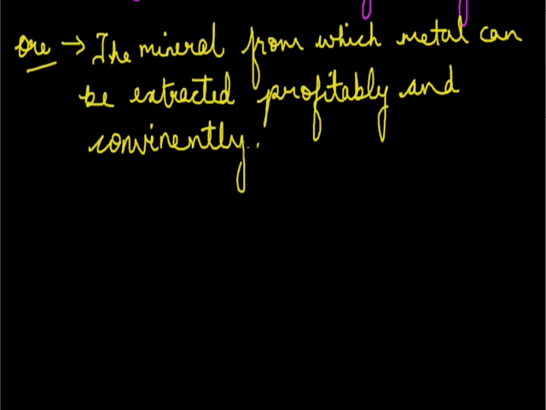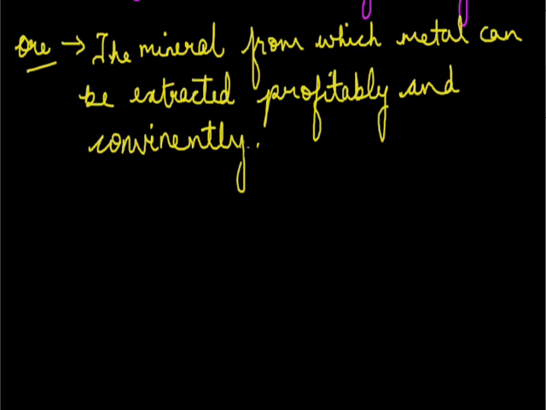That mineral should be easily available, and we should get the metal from it profitably and conveniently. Suppose we have a mineral in very small amount and we want to extract metal from it. If the expenditure is very low, then it is suitable for us.